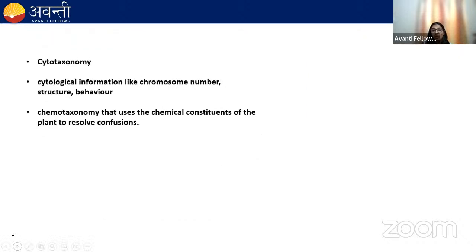Next one is cytotaxonomy. Cyto means cells, okay? When we use cytological information like chromosome number, structure, and behavior for classification of the organism. Chemotaxonomy, when we use the chemicals which are present in plants, like there are some plants which have flavonoids, there are some plants which have terpenoids, they have alkaloids like morphine, codeine, right? There's a poppy plant, Papaver somniferum, which has opium. So different plants have different chemicals, like there are plants which have oxalate crystals.